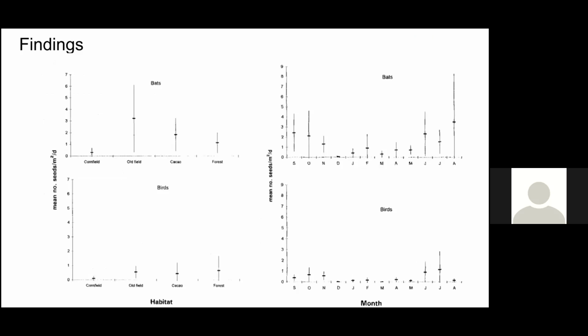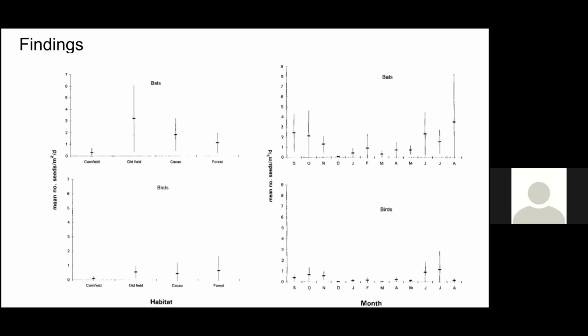If we compare the habitats, which are the 2 graphs to the left, we can see that the old field habitat showed the greatest dispersal by bats with an average of 3.21 seeds per night, whereas the greatest dispersal by birds was shown in the forest, with an average of 0.65 seeds dispersed per day. The cornfield was clearly the habitat with the smallest amount of seed dispersal from both groups, with 0.3 seeds dispersed by the bats and 0.09 seeds dispersed per day by the birds.